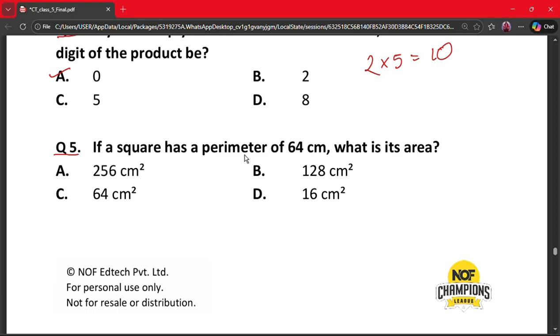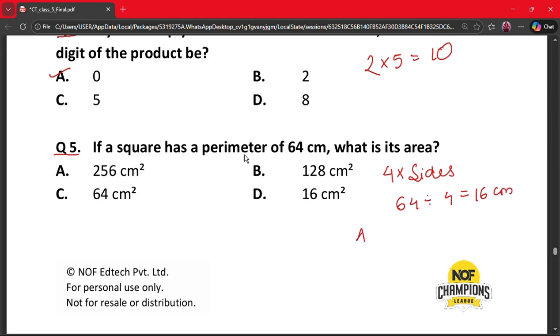If a square has a perimeter of 64 centimeter, what is its area? A. 256 centimeter square, B. 128 centimeter square, C. 64 centimeter square and D. 16 centimeter square. So perimeter is 4 into side and side is 64 divided by 4, which is 16 centimeter.